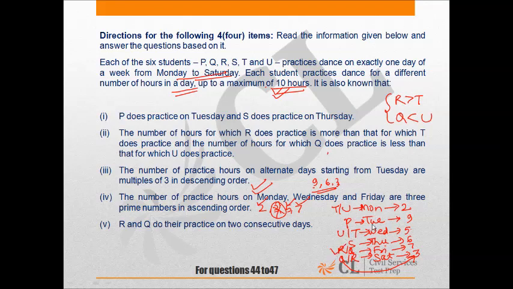Okay. Now R is greater than T. And Q practices for 3 hours. So U would practice for 5 hours, because U practices more hours than Q. So U would practice for 5 hours and T would practice for 2 hours. Okay. Now come to the questions.